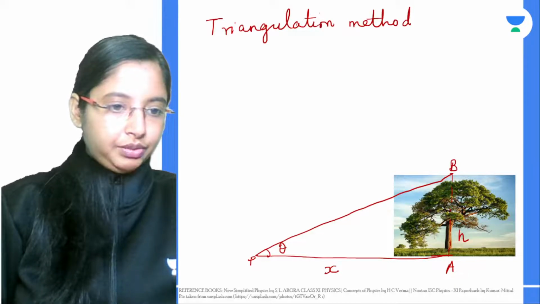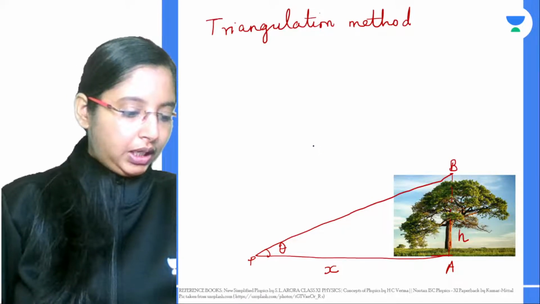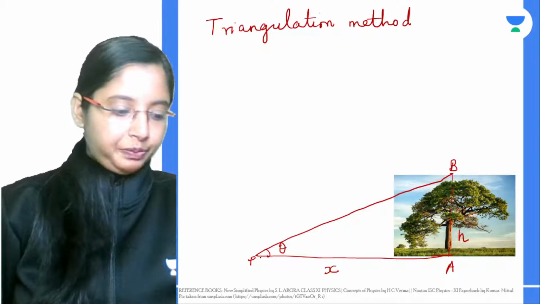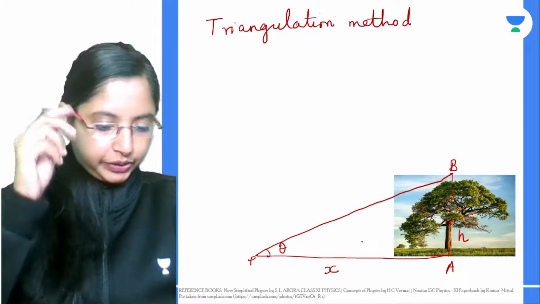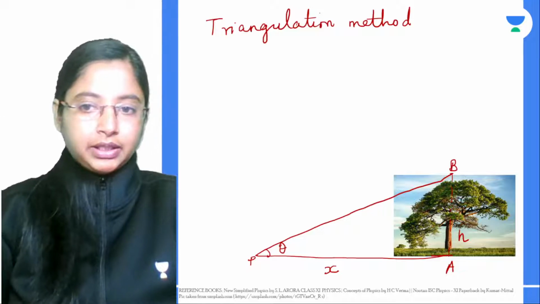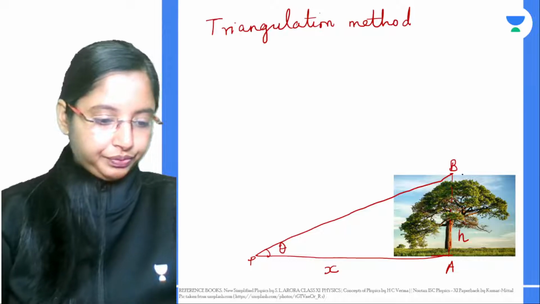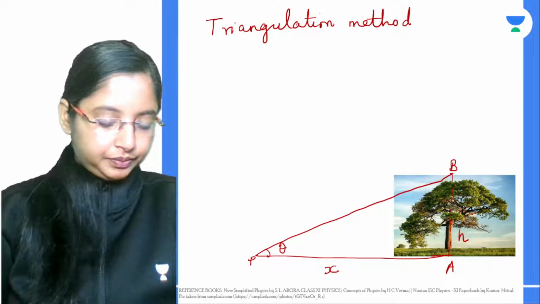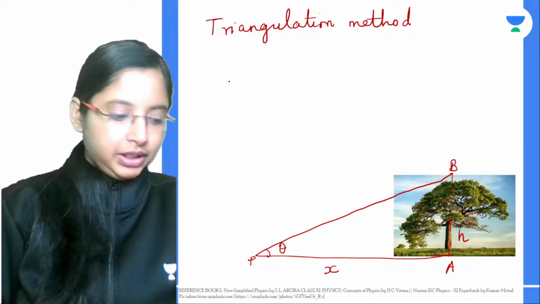So this is your method for triangulation. Here it is very simple. This is a right angle triangle, right? We have P, B, A and B. Now, what are the two sides we want? Which angle will we be using? Akshay, you're giving me cos and tan. In this case, I want to find the height of the tree over here. Which angle can I make use of? Tan, that's right.